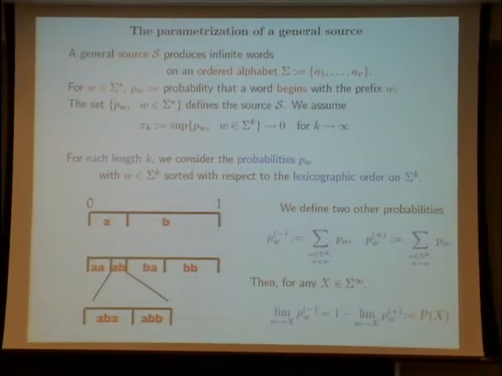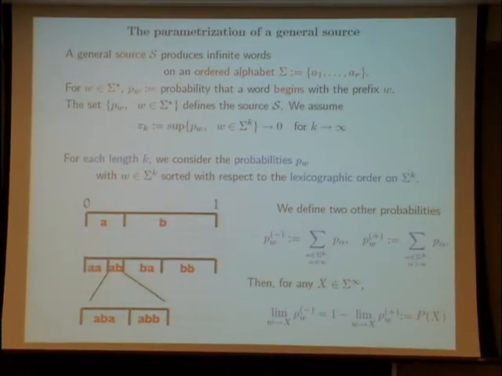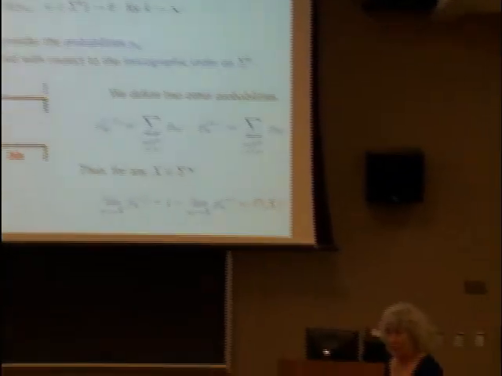So the rule is defined by the source. Here I do not define the source. The source is given to me, and I describe a sort of manner to describe it in another way. So I think we have to wait to see the next slide.